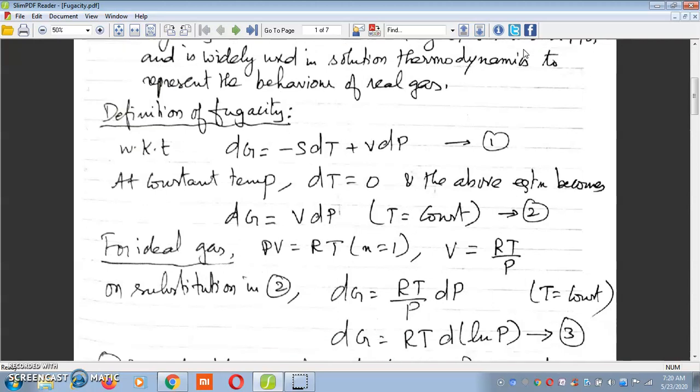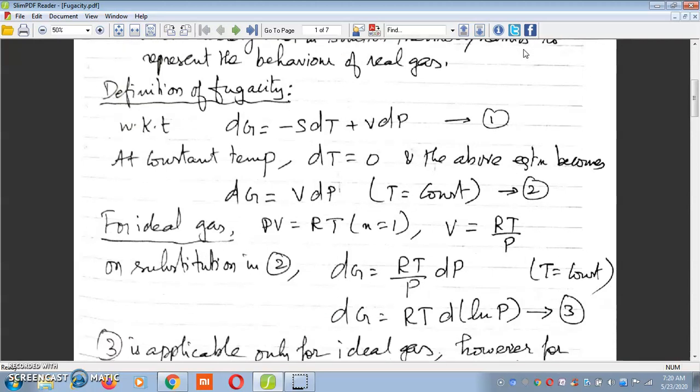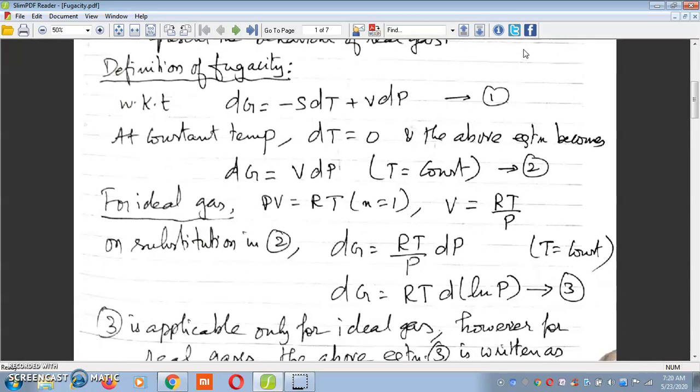But for ideal gases, we know PV is equal to RT, or V is equal to RT by P. On substitution, equation 2 becomes dG is equal to RT by P into dP at constant temperature, or dG is equal to RT d of ln P, as given by equation 3.